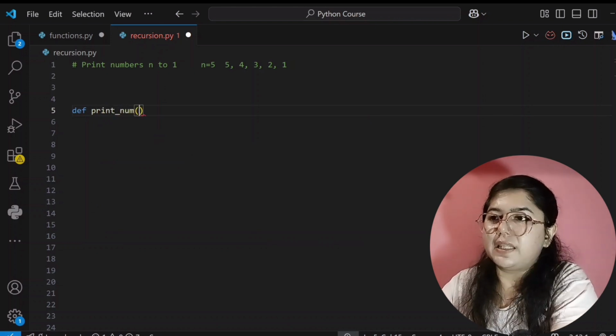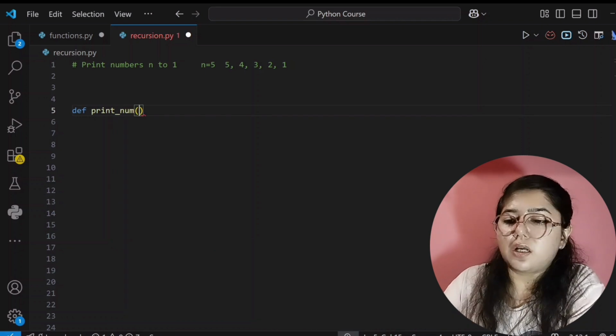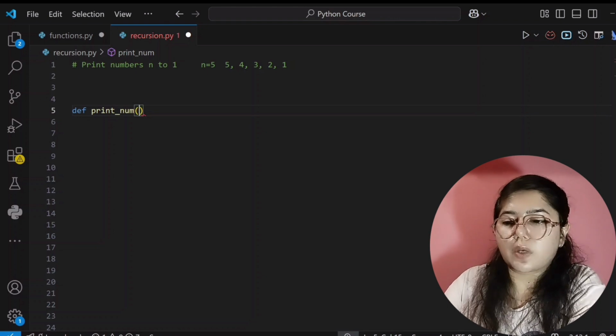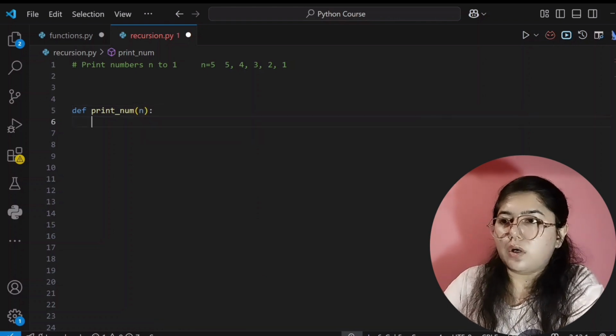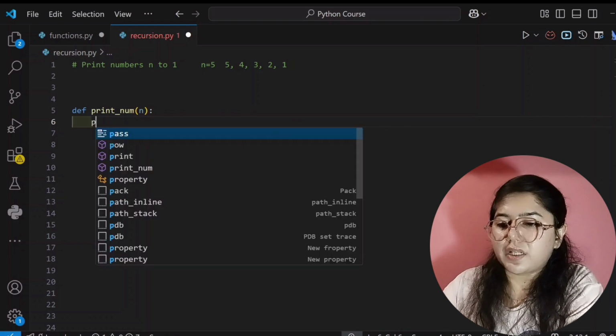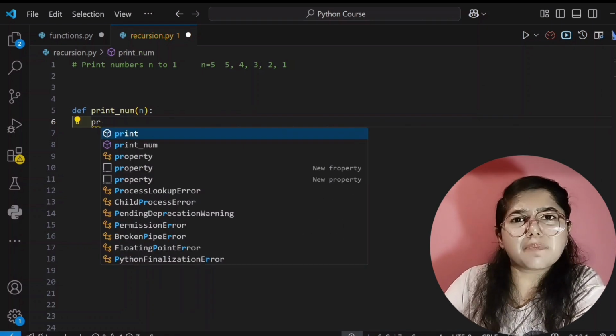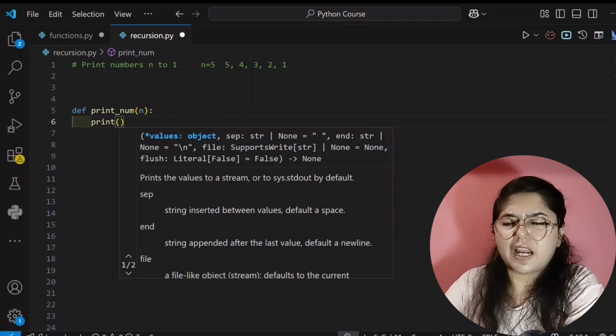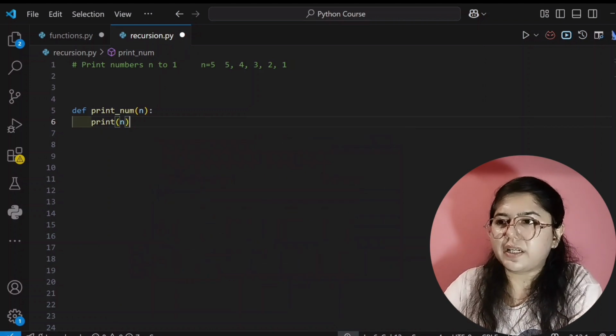Okay, and then inside the parentheses I will pass a parameter where these numbers will be stored. Means n equals 5, so n will be stored here. Okay, now after that we will print a number. Initially I am writing simple function code. Okay, I have to print this n value only. I am writing that much only. I have to write the n value.